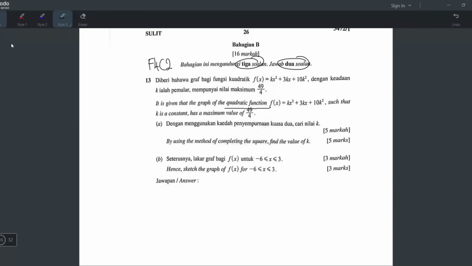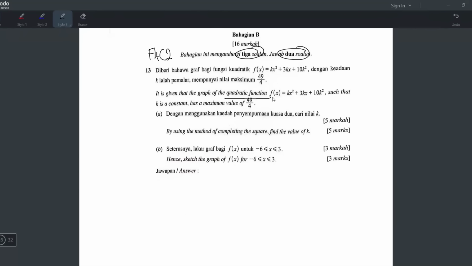Yeah, under quadratic function. Okay, so f(x) is kx squared plus 3kx plus 10k squared. Okay, this is arranged in general form already, such that k is a constant and it has a maximum value of 49/4. Maximum value means the y coordinate of the maximum point. Yeah, the y coordinate of the maximum point is 49/4. And then A, by using the method of completing the square, find the value of k. This is a very typical, very standard question they will ask in the exam.